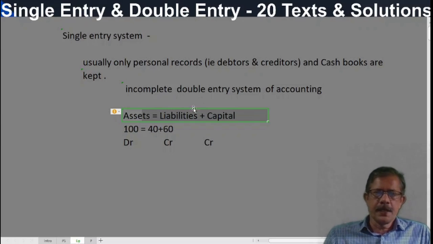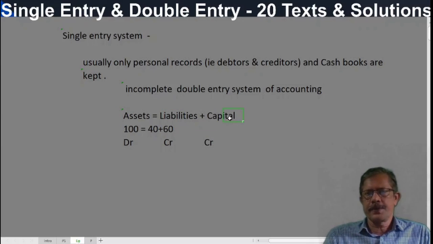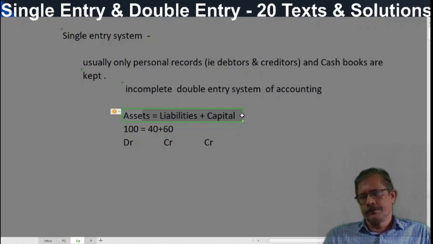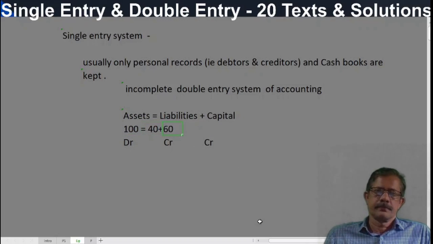Other than debit and credit, assets is always equal to liabilities plus capital, whether in single entry or double entry. That is very important. And this is typically shown in a balance sheet, whether in the vertical form or a horizontal form. Assets are shown on the asset side, liabilities are shown on the liability side, and capital is there. If assets are 100 and liabilities say 40 rupees, capital will be 60. And the default values of assets are debit, liabilities are credit, and capital is credit.